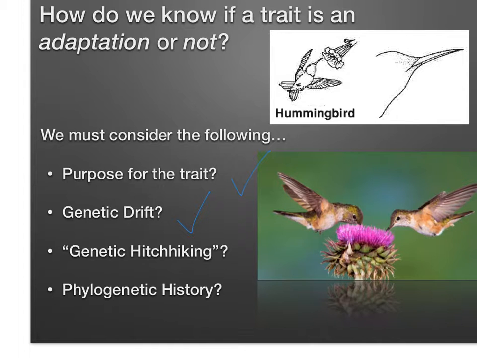Third, is the trait just correlated with another feature that has an adaptive advantage already? If so, the trait could be what we call genetic hitchhiking or convergence, because multiple organisms may have similar roles in an open niche. Lastly, we need to ask if the trait could be an effect of phylogenetic history.